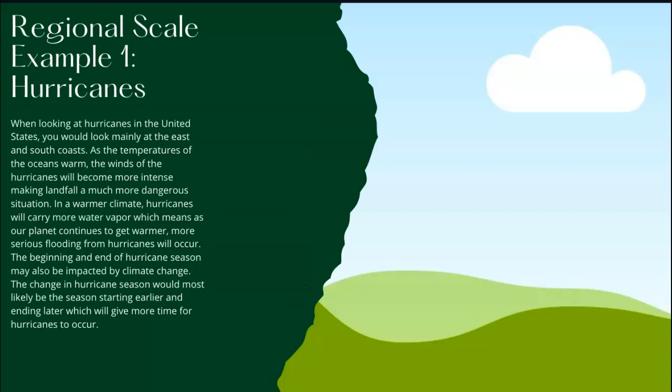Regional scale example 1, hurricanes. When looking at hurricanes in the United States, you would look mainly at the east and south coasts. As the temperatures of the oceans warm, the winds of the hurricanes will become more intense, making landfall a much more dangerous situation. In a warmer climate, hurricanes will carry more water vapor, which means as our planet continues to get warmer, more serious flooding from hurricanes will occur.